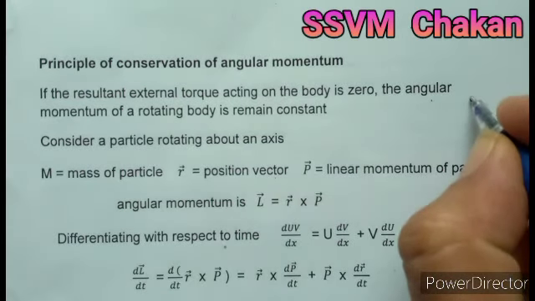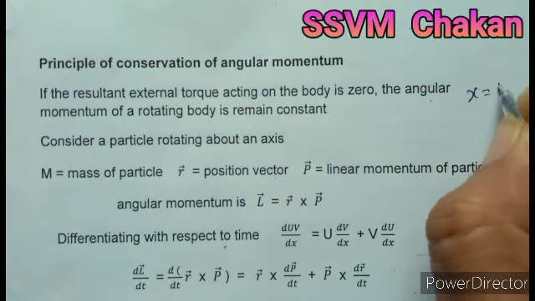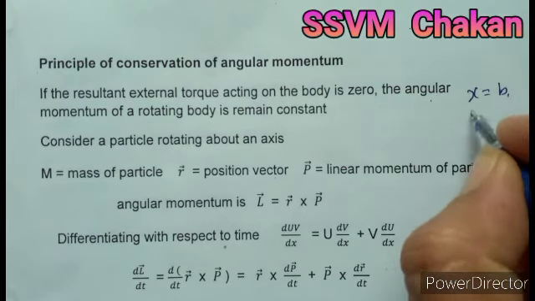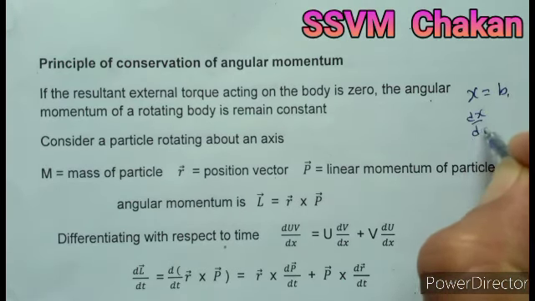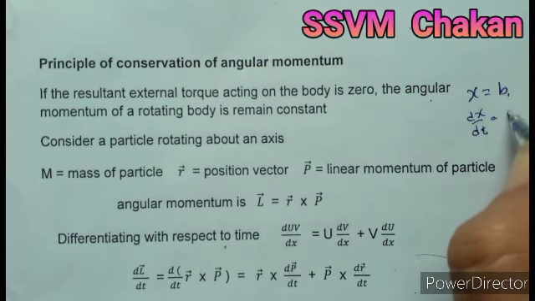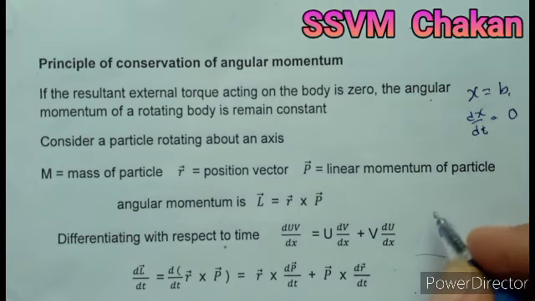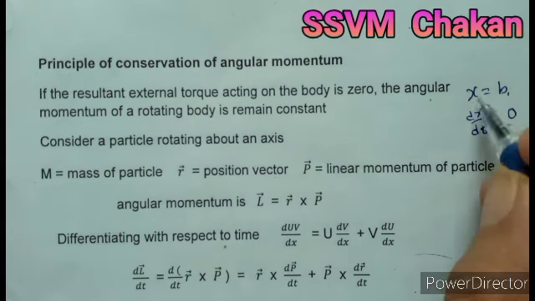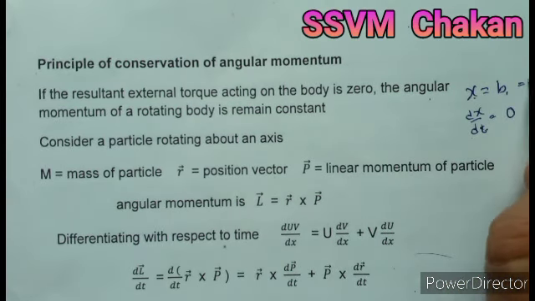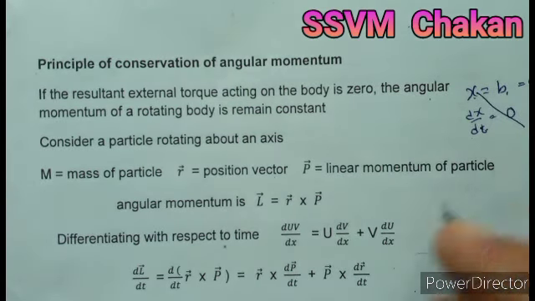If x is equal to b, that is b is a constant, and we define dx by dt, then the derivative of a constant is 0. In other words, x is equal to b, which is a constant. That principle we use here.